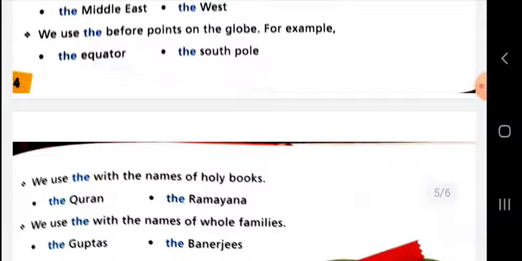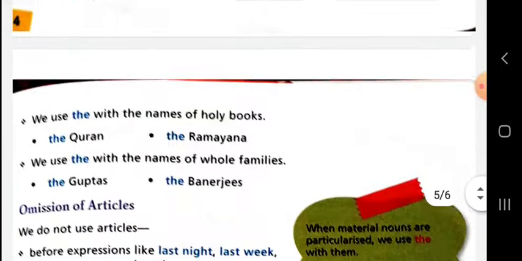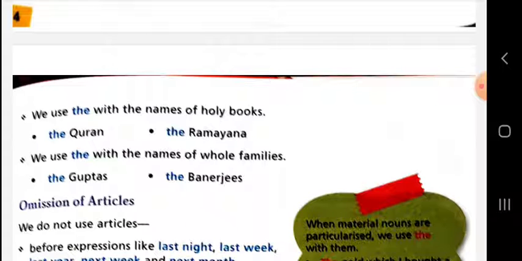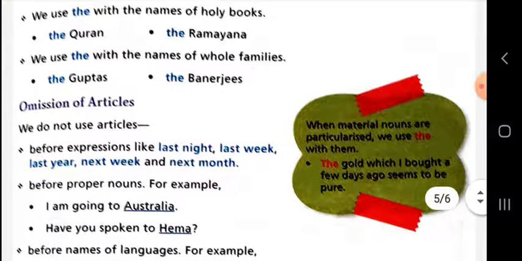We use the with the names of holy books. All the holy books like the Gita, the Mahabharata, the Ramayana, the Bible, the Quran. Meaning, the holy books that are related to some religion, you can use the before their name. We use the with the names of whole families: the Guptas, the Banjaras, the Jaiswals, the Singhs. Meaning, when the name is used to represent their whole family, then you need to use the before the name.